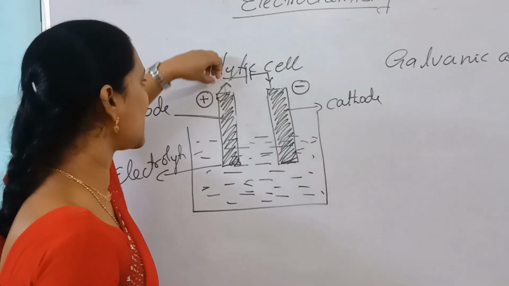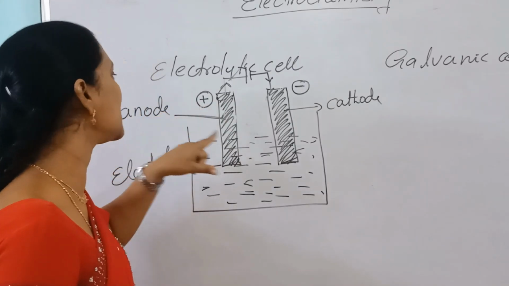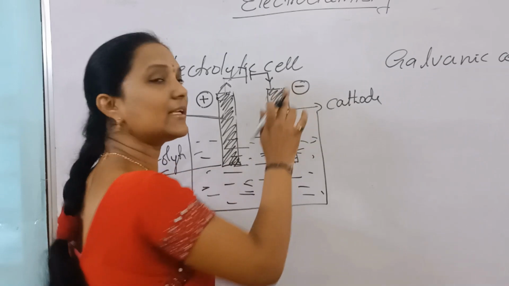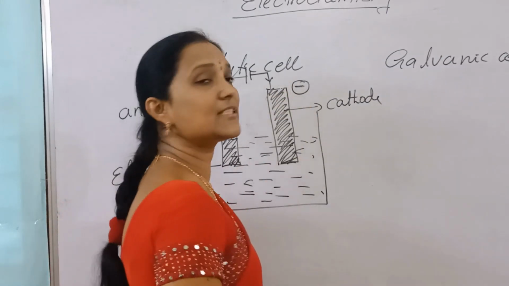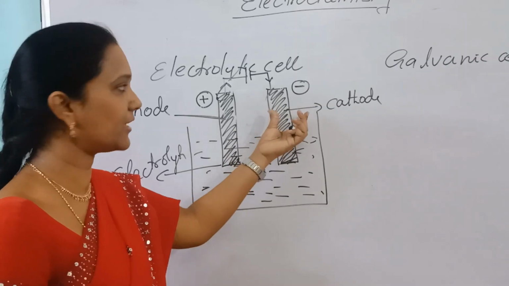Now it pulls electrons from this, so it is getting positive charge. This positively charged electrode is called anode. And this one pushes electrons into this, so it is getting negative charge. This negatively charged electrode is called cathode. So anode and cathode.